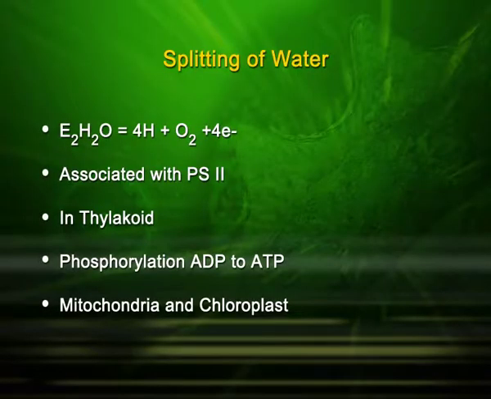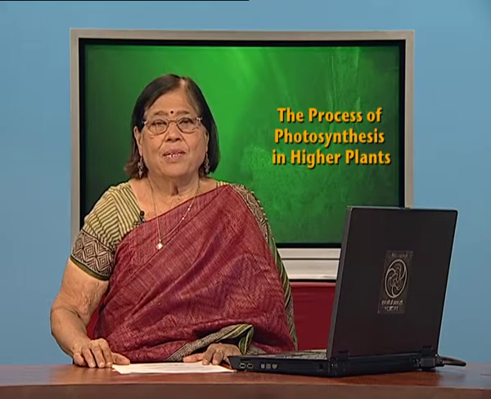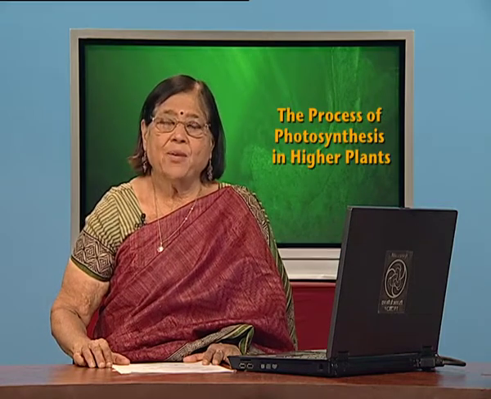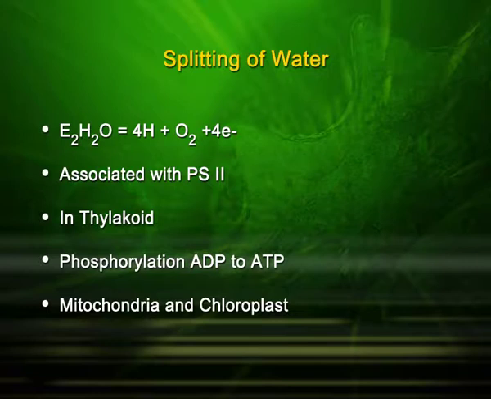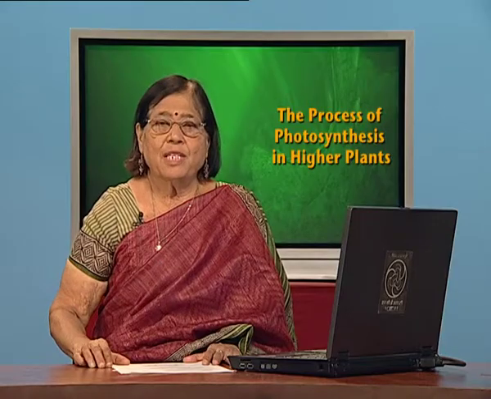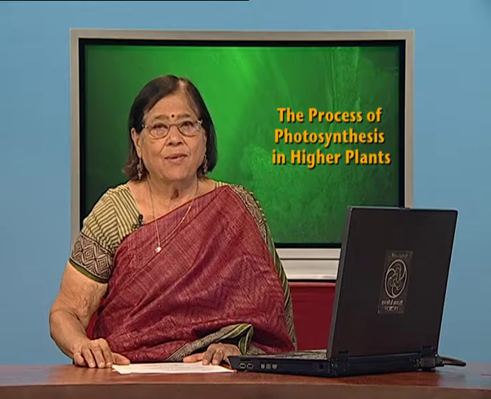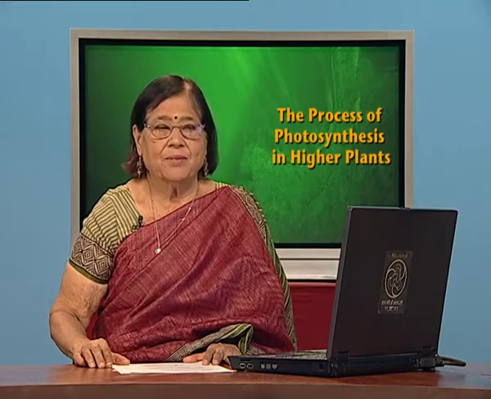Coming to water splitting. Water is a basic requirement for photosynthesis, no doubt about it, but unless it splits into hydrogen and oxygen, the chemical reaction cannot proceed. This oxygen is very important for this chemical reaction, and of course, hydrogen will form electrons which will run through the electron transport system, which we will discuss in the next session. So, splitting of water will also take place within the plant tissue, especially the leaves.